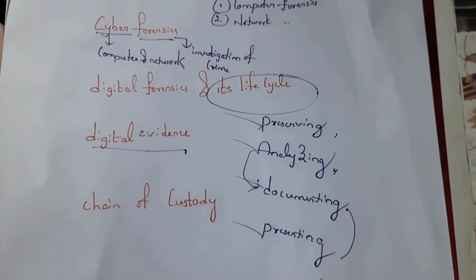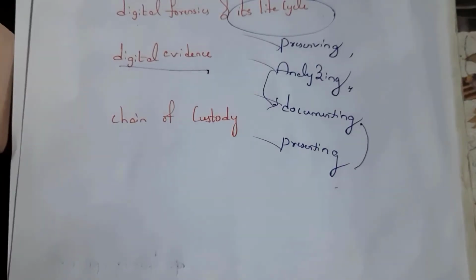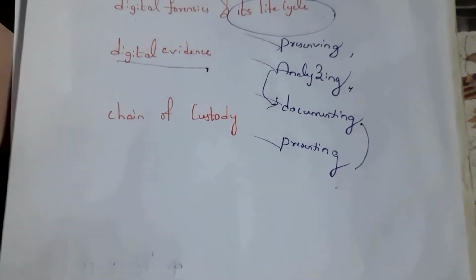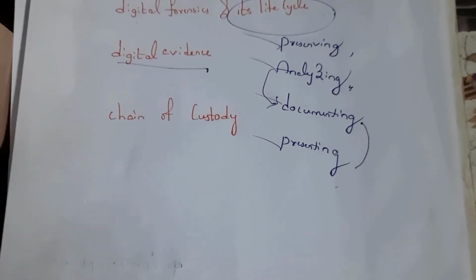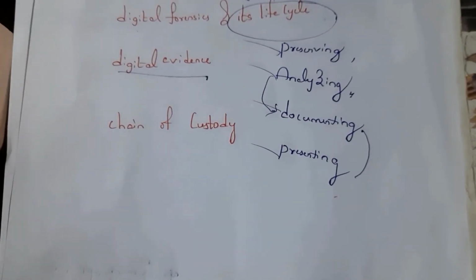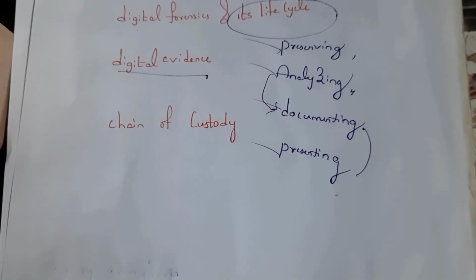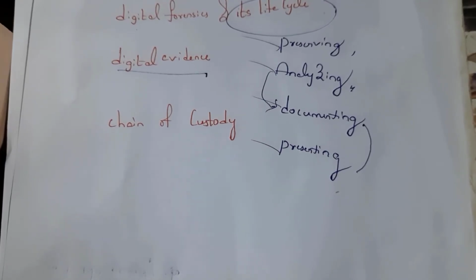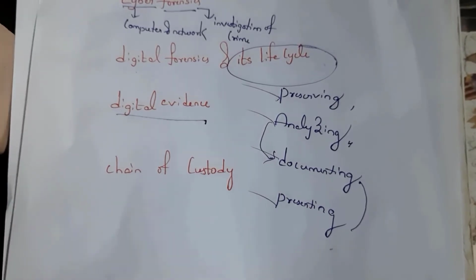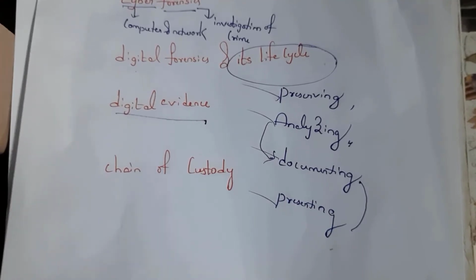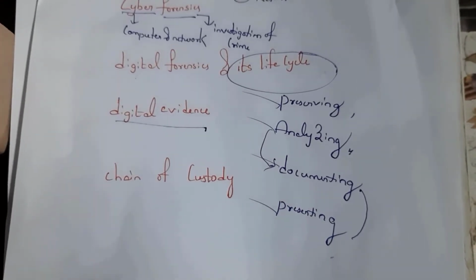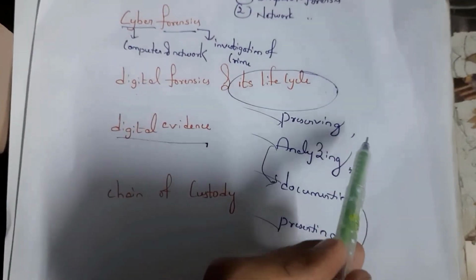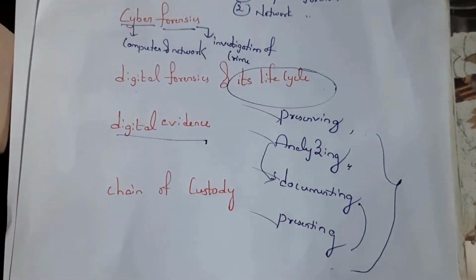Next one is the chain of custody concept. See, after collecting the evidence, we need to store that evidence in a particular device and we need to secure that device. And we should not perform investigation on the original data. We should perform investigation on a copy of the data. See, the data which is collected by the computer forensic expert should be secured. It is known as chain of custody. See, for all these answers, try to write these 4 steps.